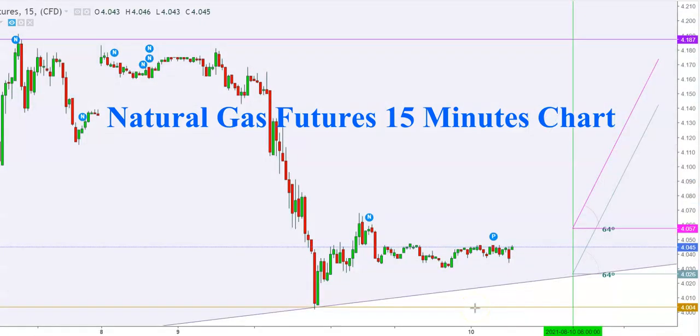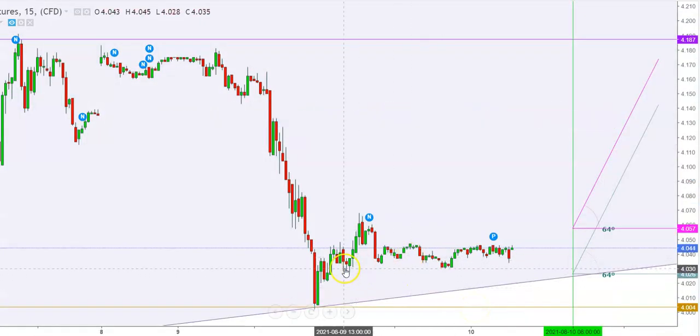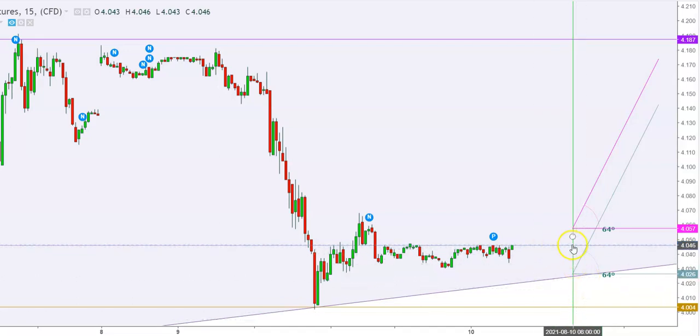So friends, here in the 15-minute time frame, you can see how the natural gas futures have been trading in a very narrow range, and still maintaining well above the levels of $4.034. So friends, here I find that if the natural gas futures sustain well above the levels of $4.026 up to 8 a.m., we'll see a breakout here, and even the natural gas futures could find a breakout at 6 a.m. today.